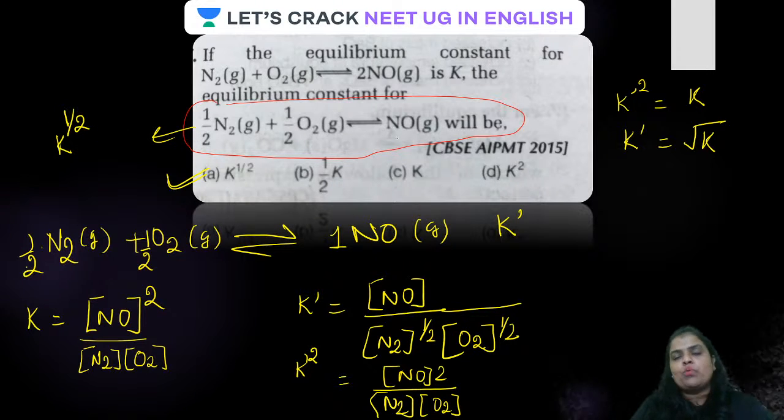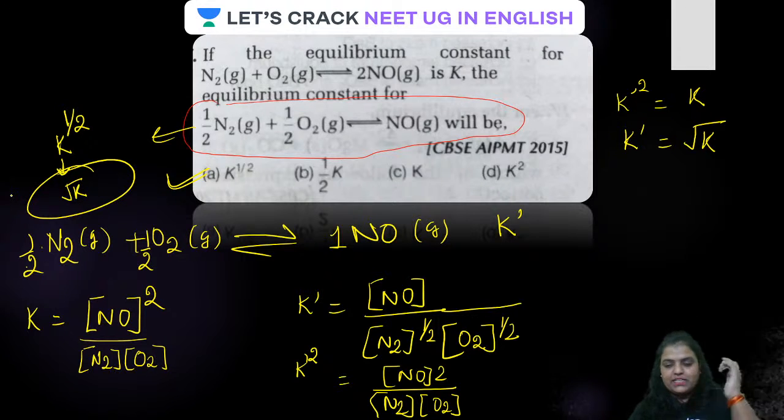Because the entire equation is multiplied by 1 by 2. Is that clear? If the entire equation would have been multiplied by 2, it would have been K square. If the entire equation would have been multiplied by 3, as we have done in the previous question, it would have been K cube. Are you getting it? As in this case, the entire equation is being multiplied by half. Therefore, it will become K raised to the power half, or that comes out to be square root of K. Is that clear? Well done.